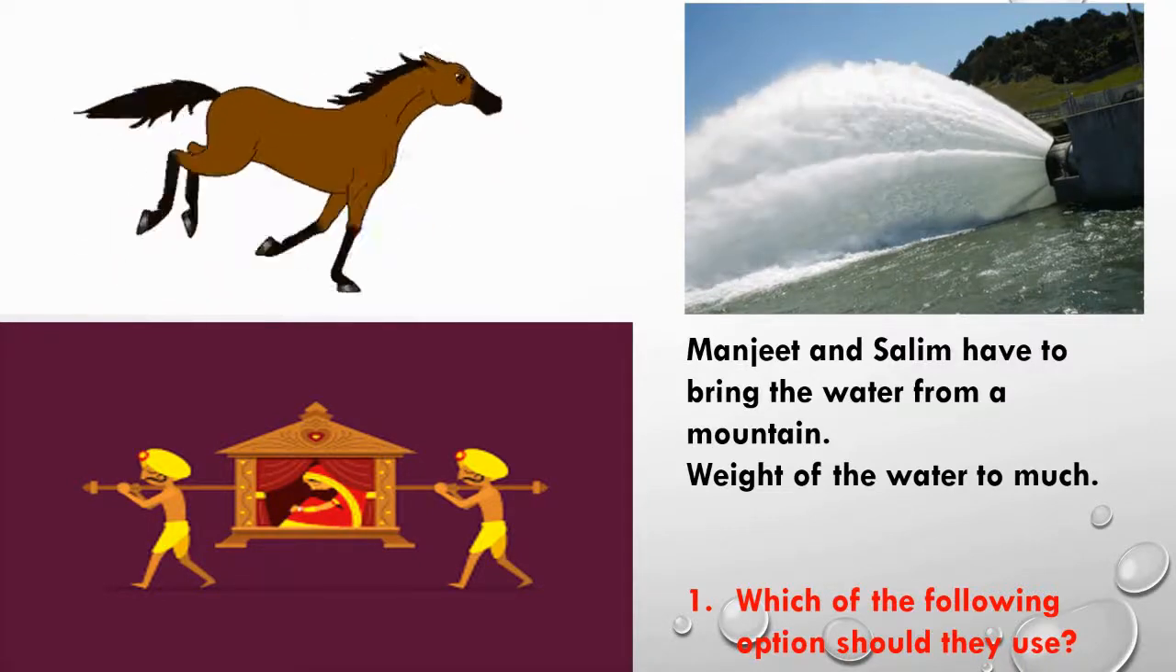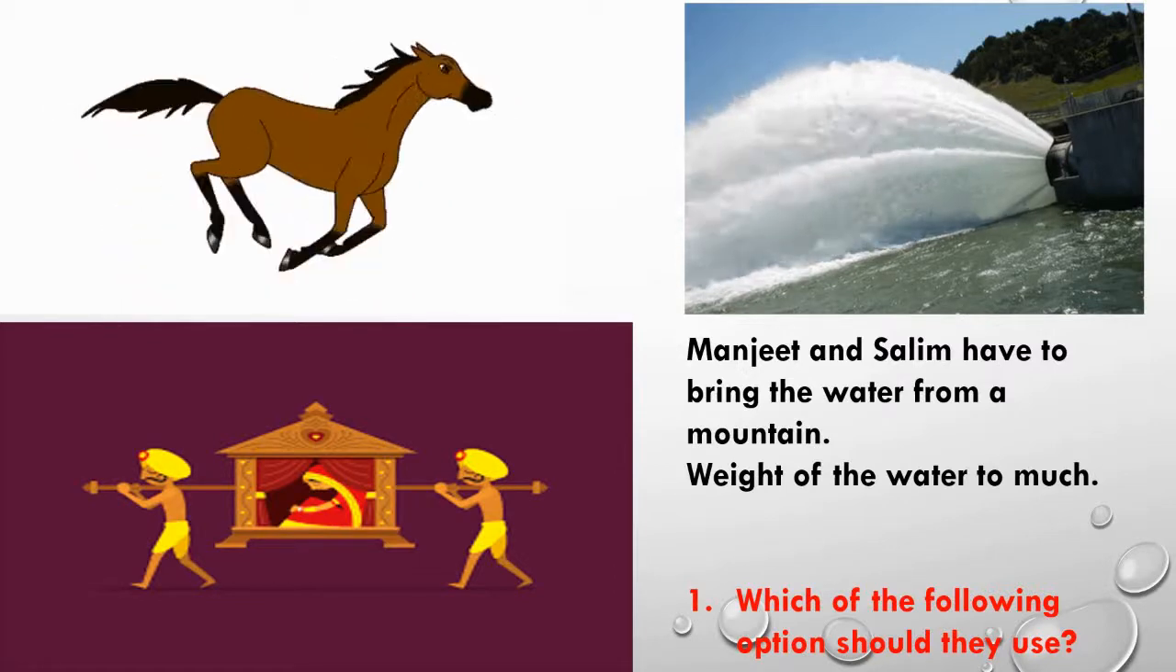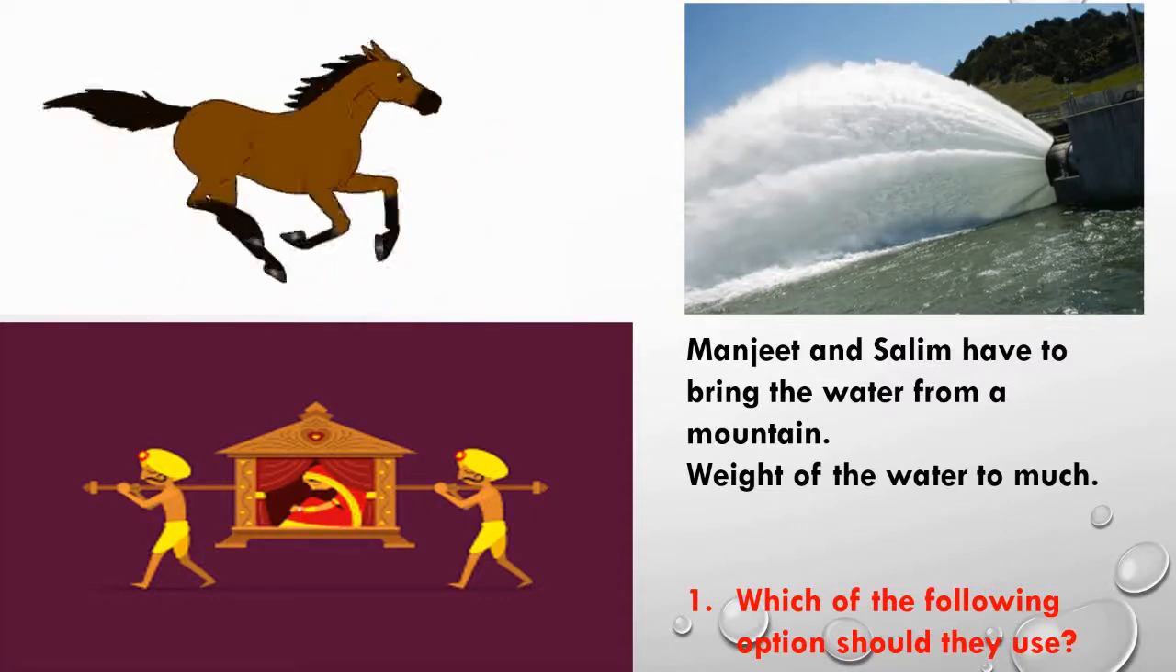The water can be easily fetched by Manjit or Salim through a pipeline. It is an easy way that you can get water from the mountain, because the weight of the water is too much. So through the pipeline we can get water from the mountain.